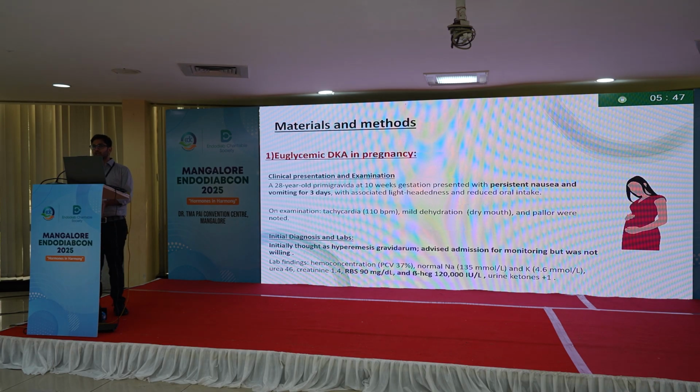So, my materials and methods include these 4 cases. The first case was euglycemic DKA diagnosed in pregnancy. The clinical presentation was a 28-year-old primigravida at 10 weeks of gestation, who presented with persistent nausea and vomiting for 3 days, associated with lightheadedness and reduced oral intake. On examination, she had tachycardia, was mildly dehydrated, and pallor was noted. Initially she was diagnosed with hyperemesis gravidarum, as she presented in the first trimester, but required further evaluation and was advised admission, but was not willing. Hence, initial labs were sent, however she didn't follow up afterwards.